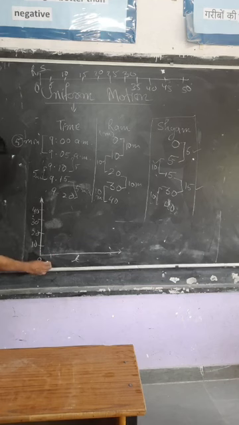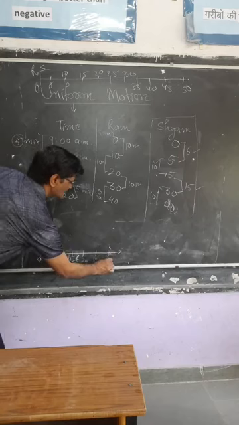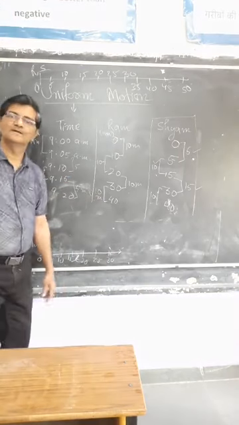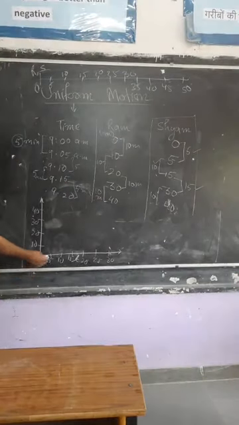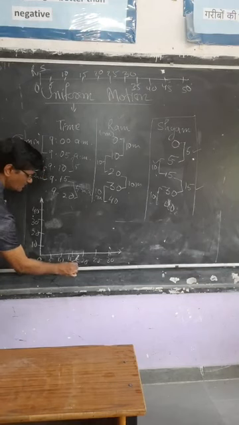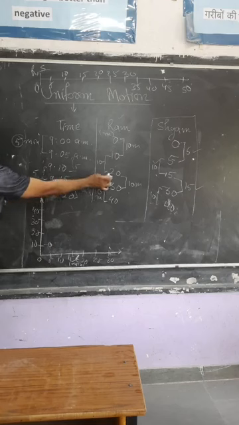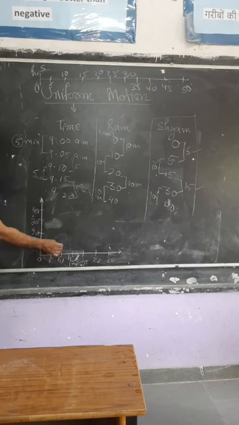Here you can take time interval 5, 10, 15, 20, 25, 30 like this. Time is in minutes. So in the first 5 minutes, the body moves 10 meter. In the next, at 10 minutes, 20.